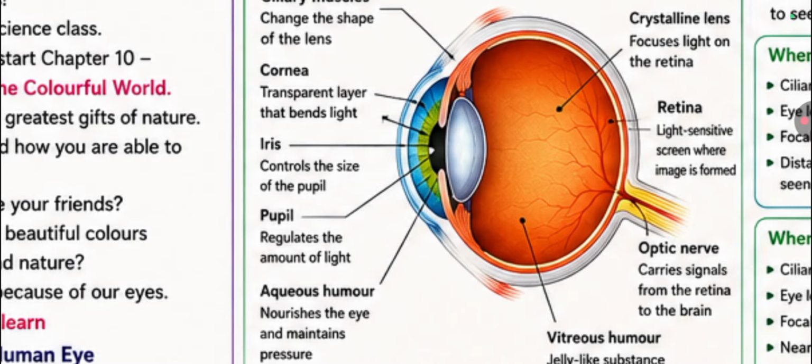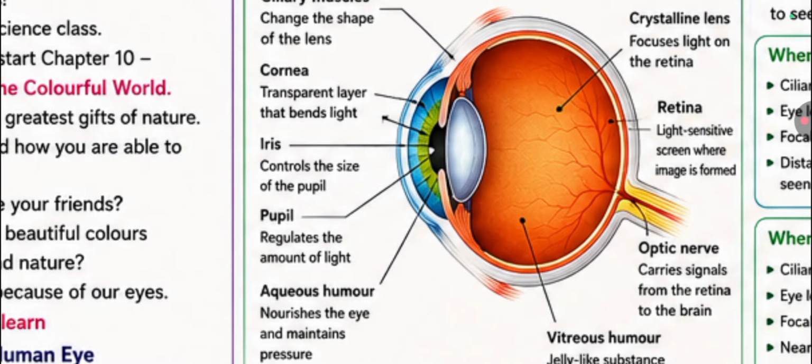Fifth one is the eye lens. The crystalline lens is flexible. It focuses light onto the retina. Its focal length changes depending on the object's distance. Sixth one is the ciliary muscles. These muscles hold the eye lens. They change the thickness of the lens. They help in focusing.